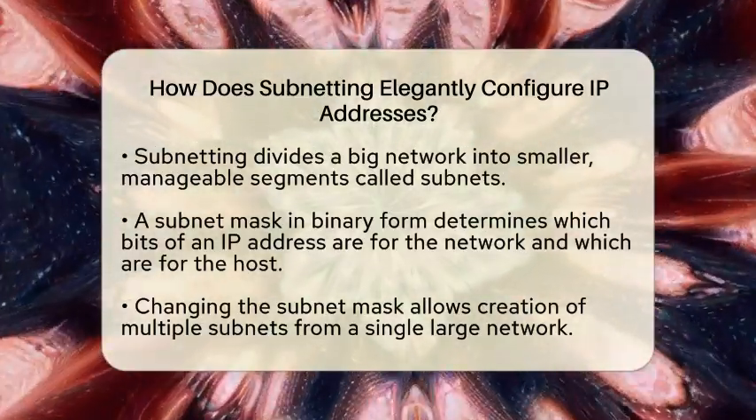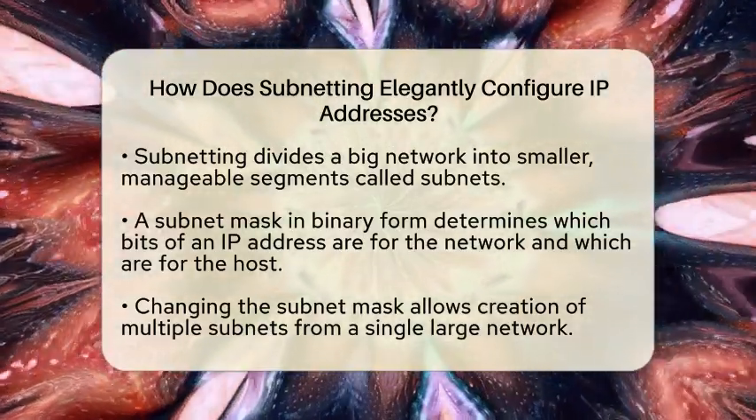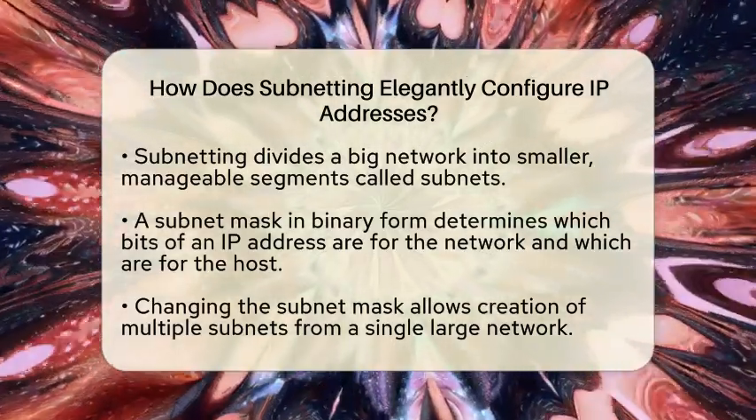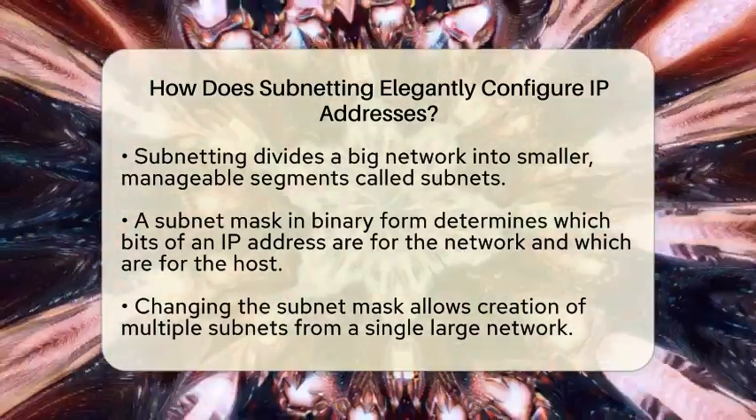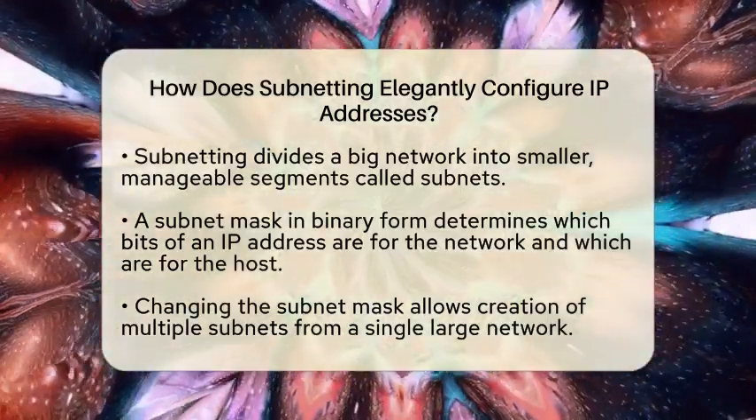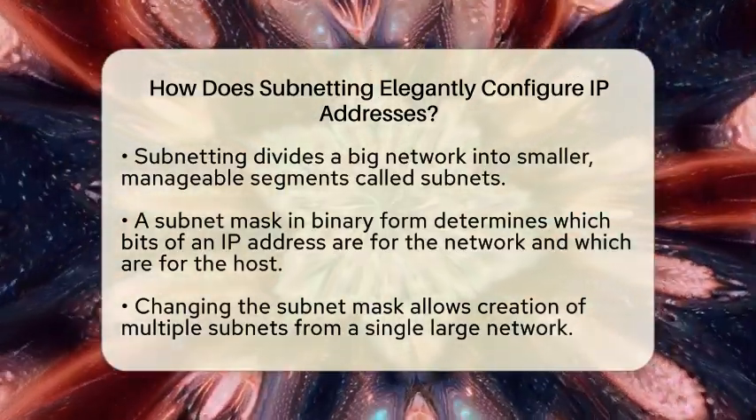For example, a typical Class C network can support up to 250 devices, but with subnetting, you can split it into four smaller networks, each with fewer devices. This makes it easier to assign addresses and organize devices.